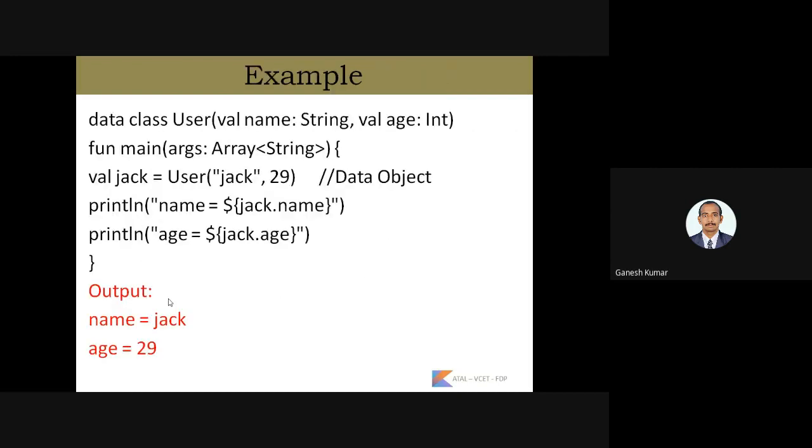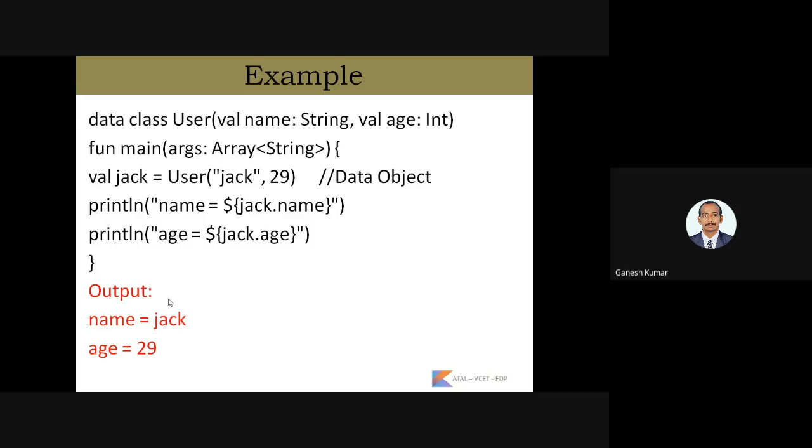So here is the example for a data object. We have seen already that while creating an object for a class, the variables declared inside are allotted memory, and that particular object has the total memory of the variables declared inside the class. For example, here we are using two variables, name and age.